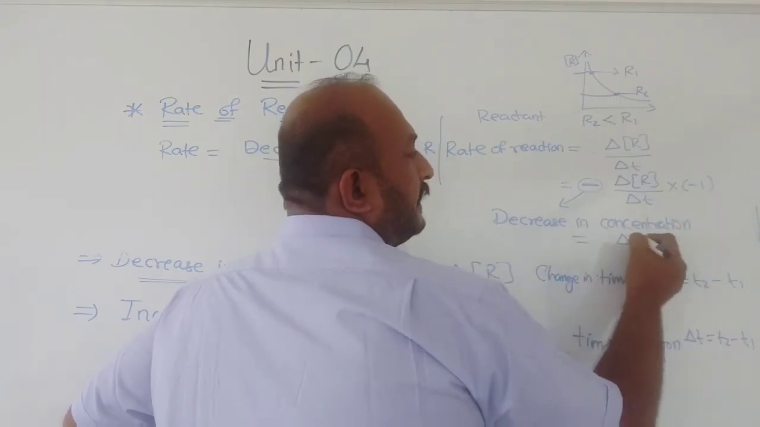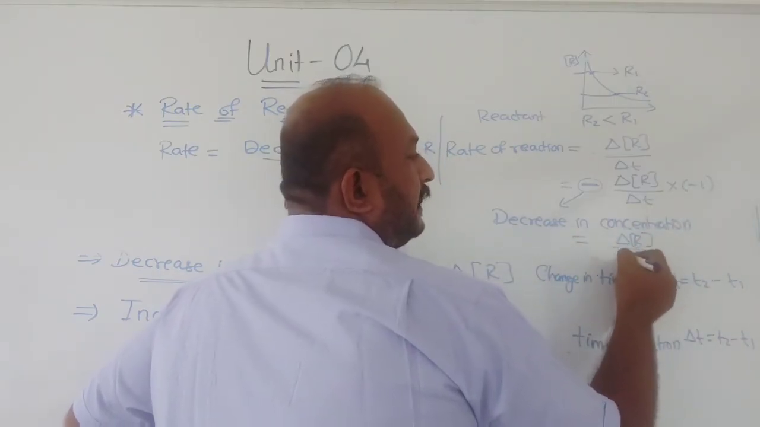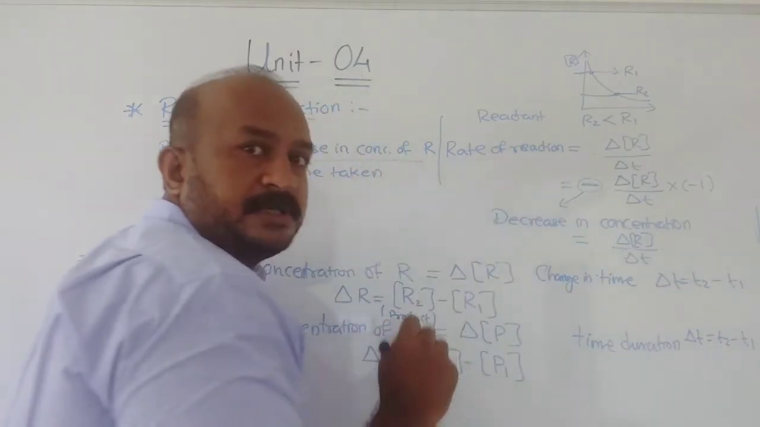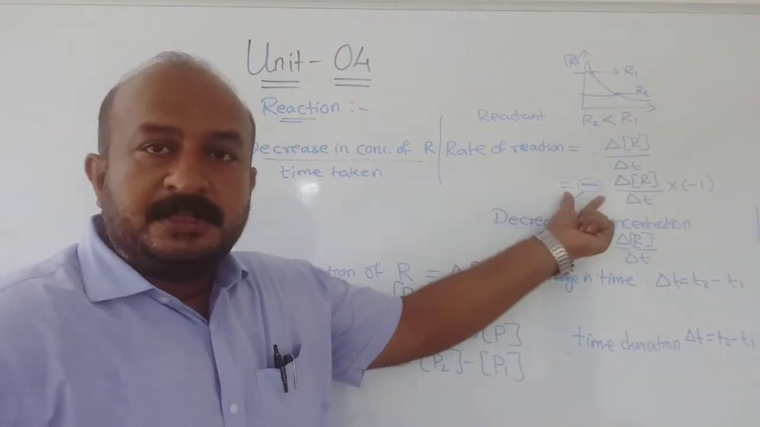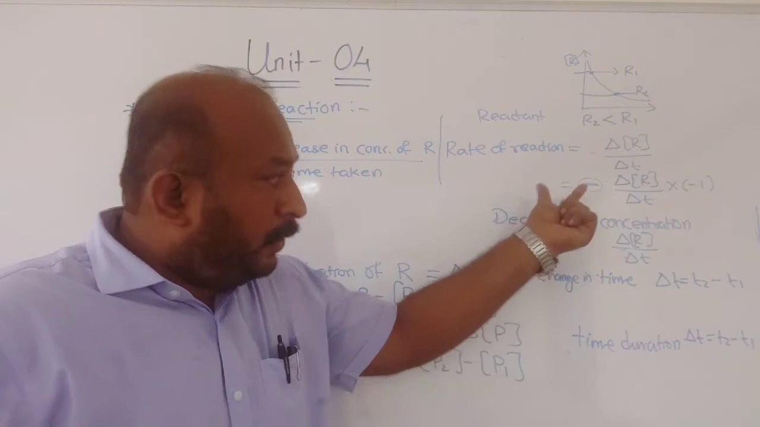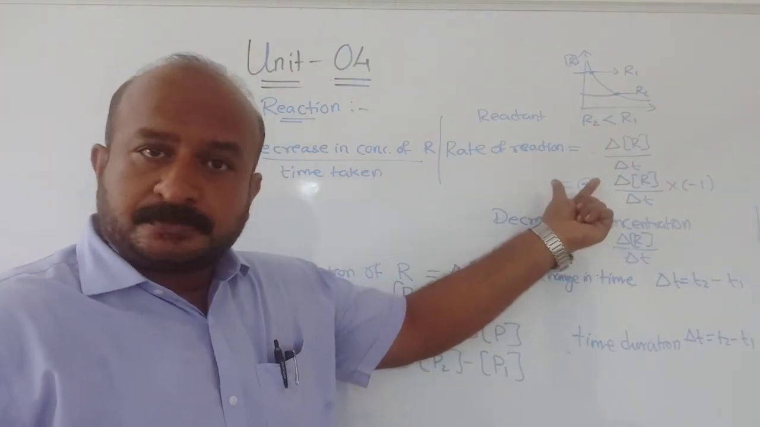So now I can multiply this with minus 1, so it will be delta R by delta T. It means rate cannot be negative. You have to be very careful in this: this minus sign represents the decrease in concentration, not that the rate is negative.